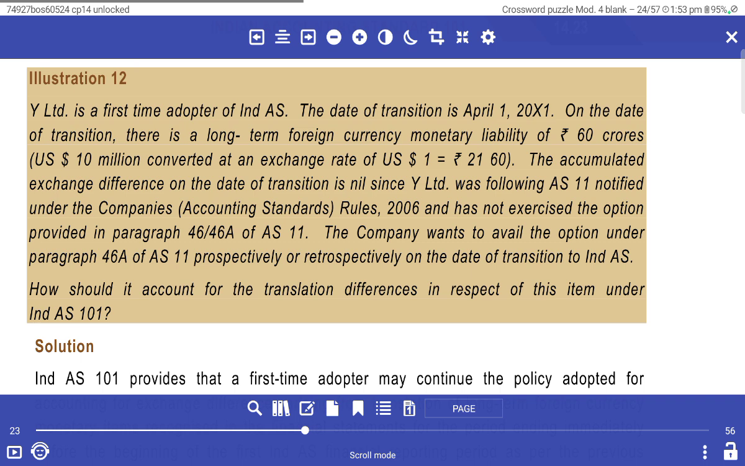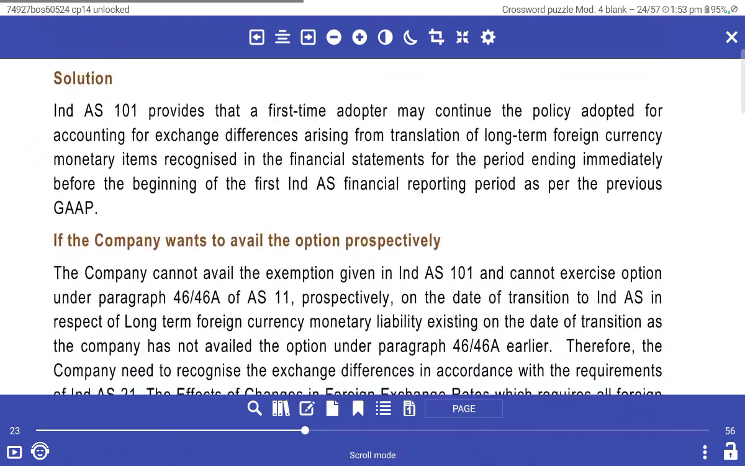Accounting for the exchange difference on the date of transition: Y Limited followed the Indian GAAP notified under the Companies (Accounting Standards) Rules 2006 and has not exercised the option provided in paragraph 46A of AS 11. The company wants to avail the option under the paragraph of Ind AS 11, prospectively or retrospectively, from the date of transition. How would you account for the exchange difference in respect of these items?